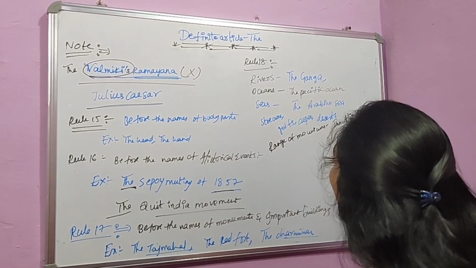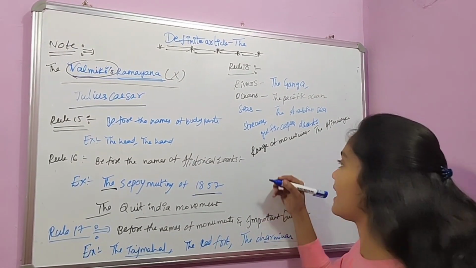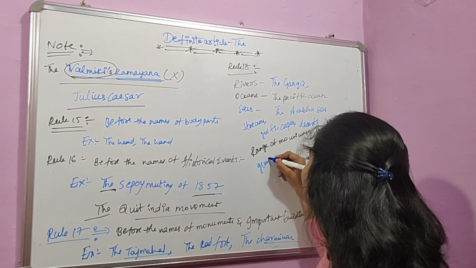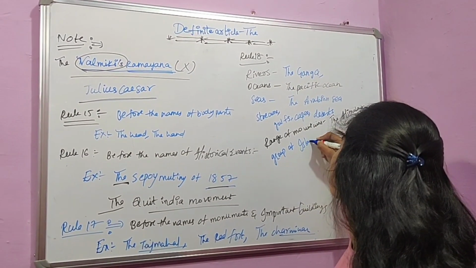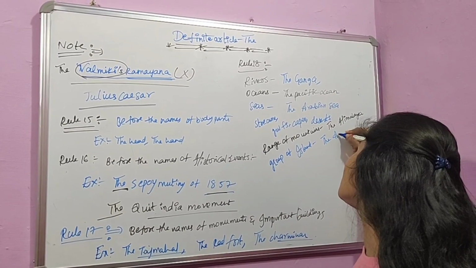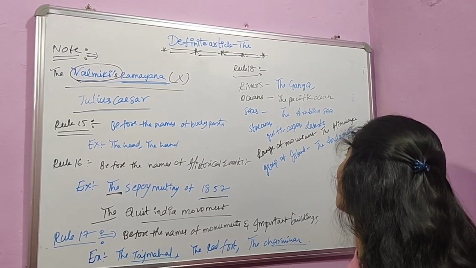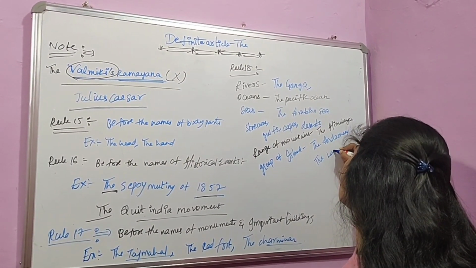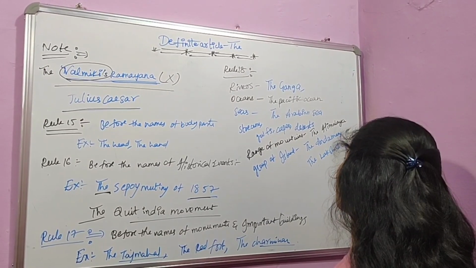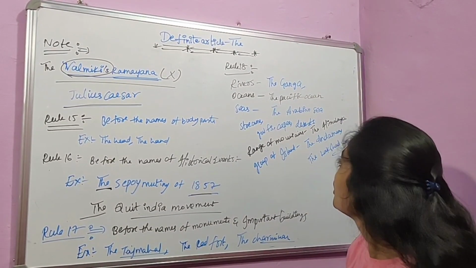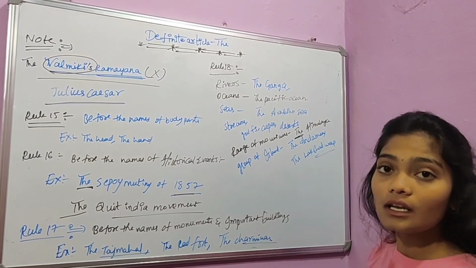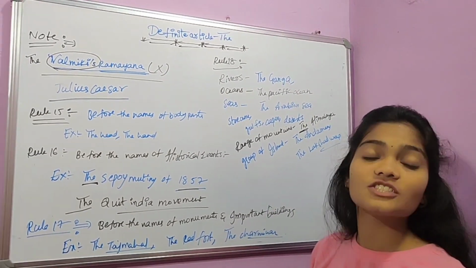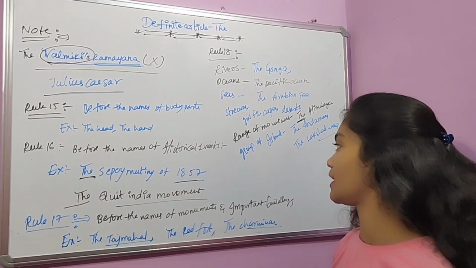And before the names of group of islands, for example, the Andamans, the Lakshadweep, like this. But here we should use the article before a range of mountains but not before a single mountain.